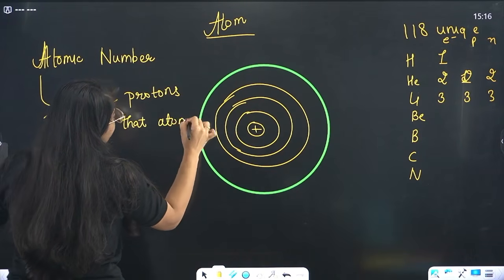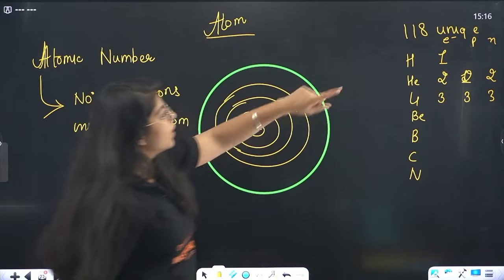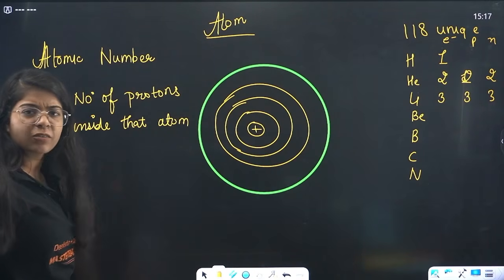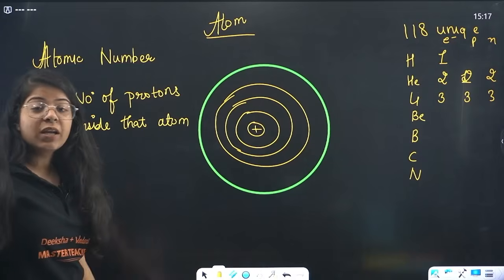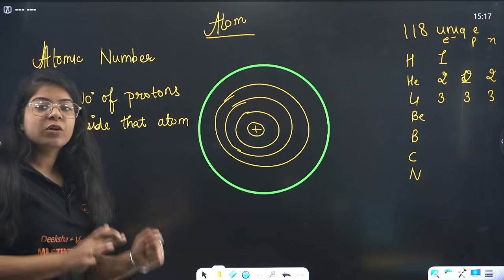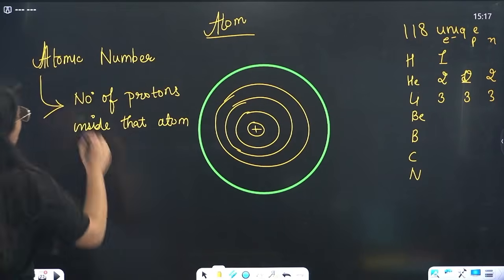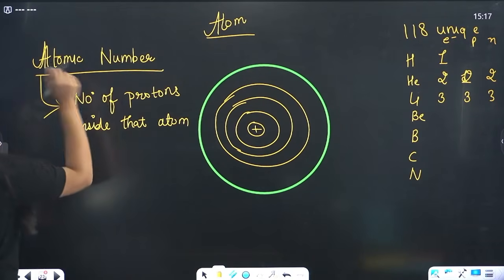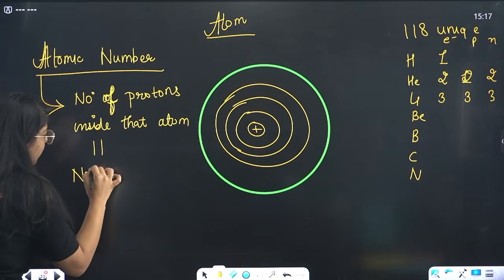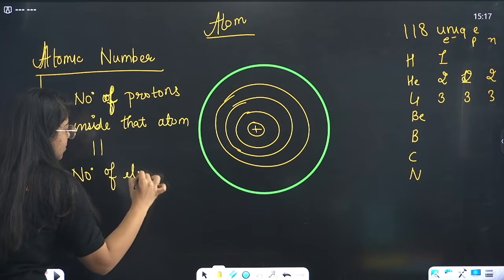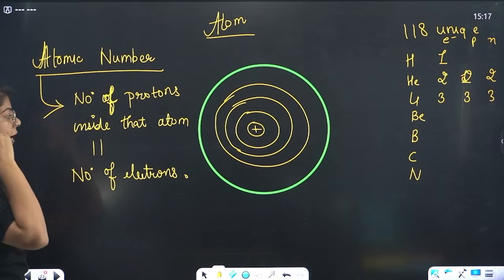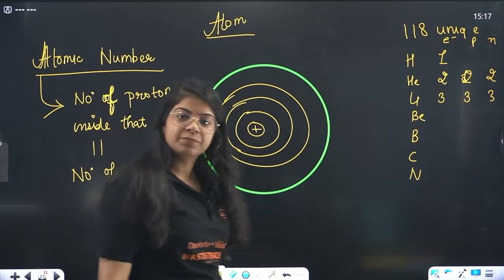Now we know one more thing, that the number of protons is always equal to the number of electrons. That's how our atom is neutral, right? In a neutral atom, the number of protons is equal to the number of electrons. So atomic number is equal to the number of protons in that atom, but is also equal to the number of electrons in that atom as well.